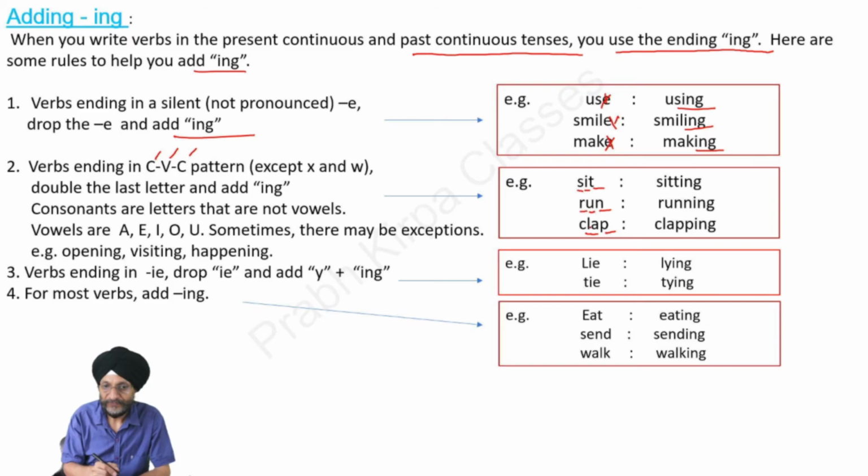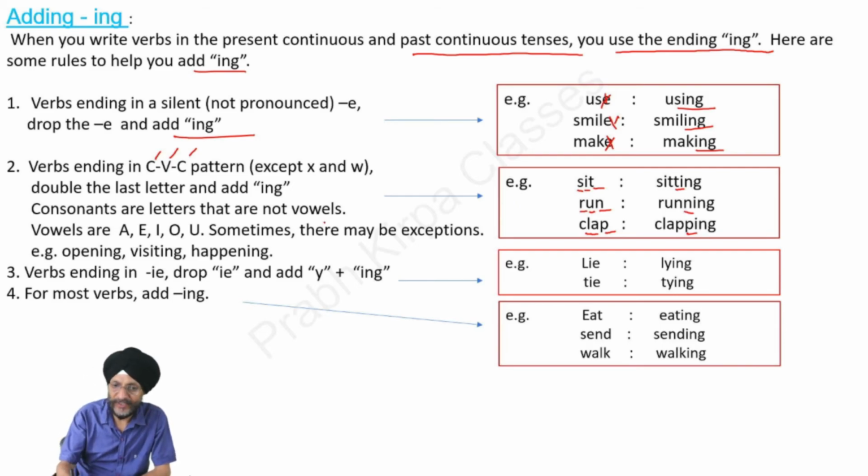So here we will double the last letter and add ing. Right? Sit becomes sitting. Here T has been doubled. In the case of run, running, N has been doubled. And in the case of clap, clapping, P has been doubled.